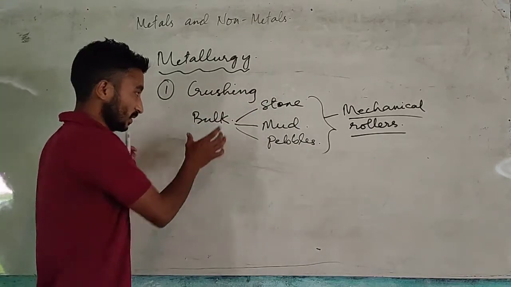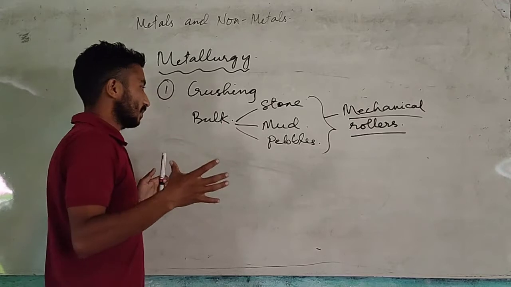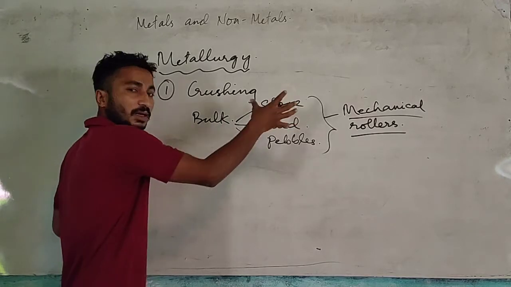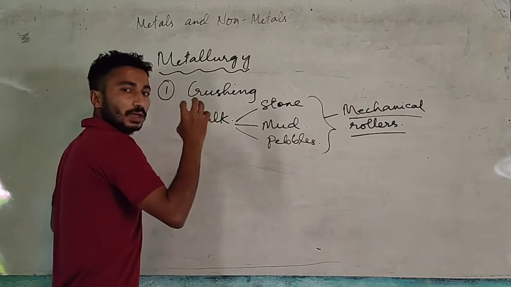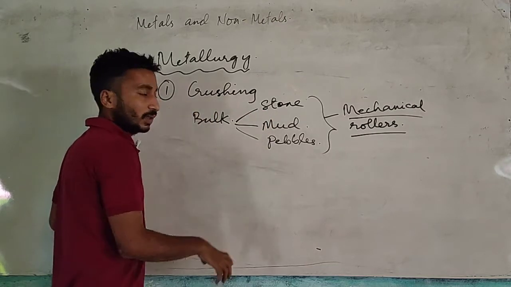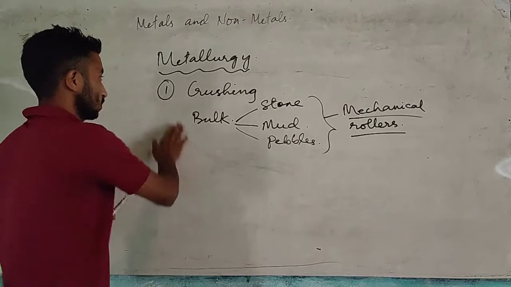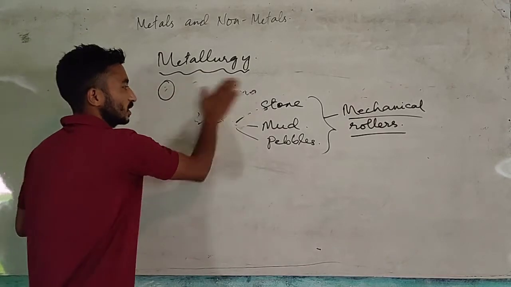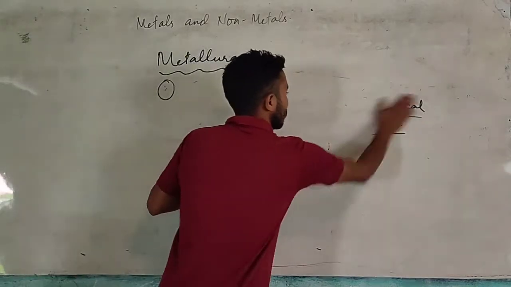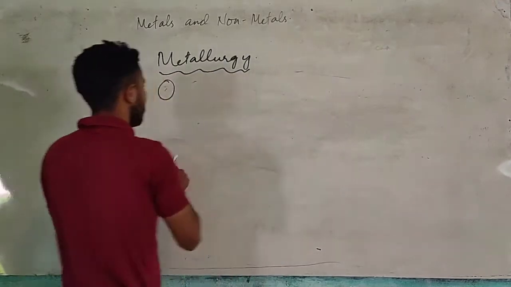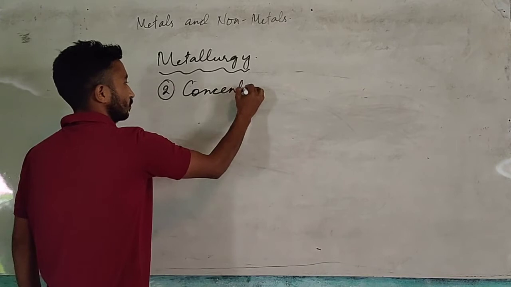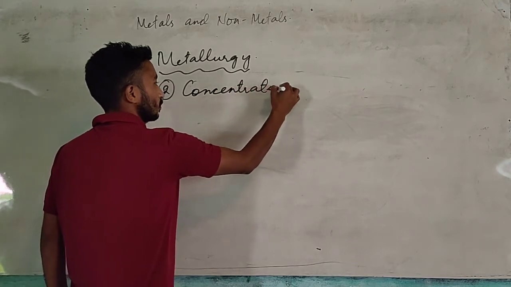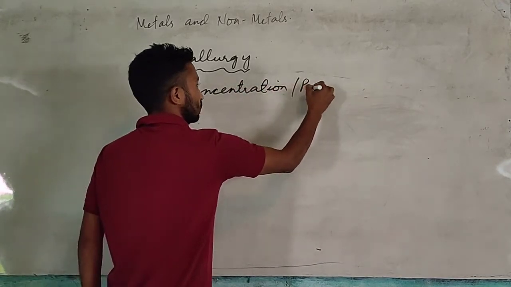Bulk means very big in size. So this big size of metal will be converted into very small pieces, and those small pieces will undergo the next process, that is concentration. So let's go on to the next process, number 2, concentration or purification.